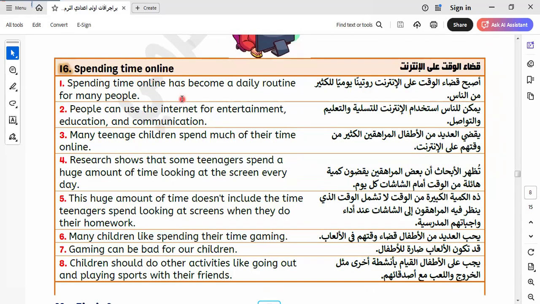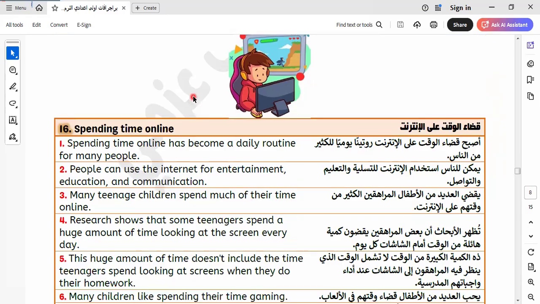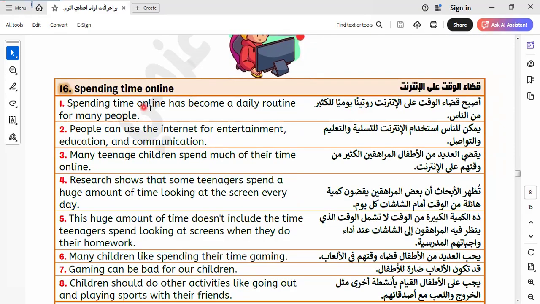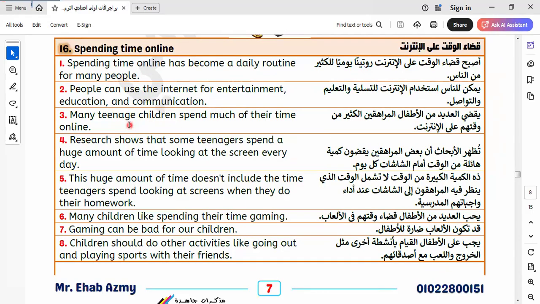Spending time online. Okay, this is related to the last topic. Spending time online, as we told you before, you can't leave yourself all the time on social media or sitting on the internet. Spending time online has become a daily routine for many people. From when we wake up in the morning, we start to go on social media, Facebook, WhatsApp, and so on. So I think it's not good.